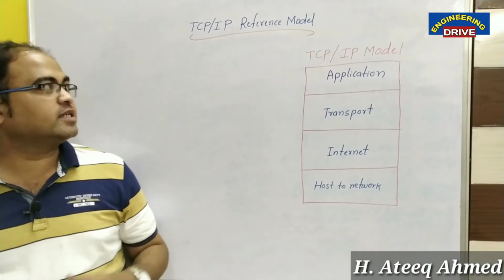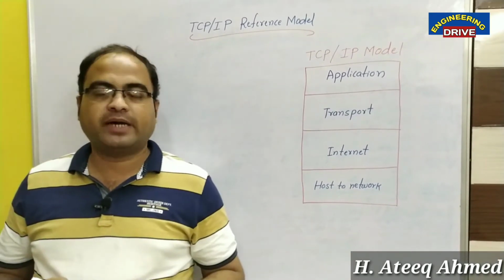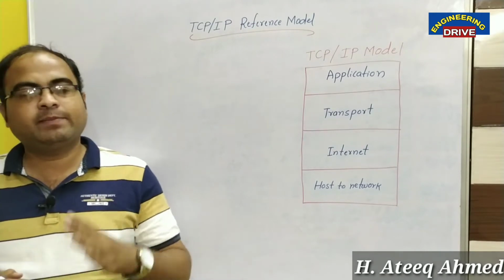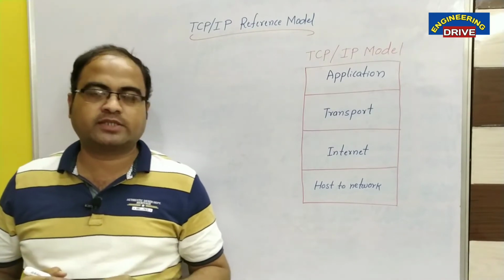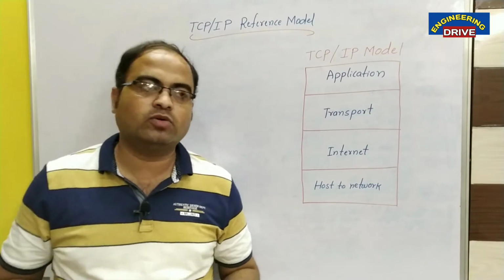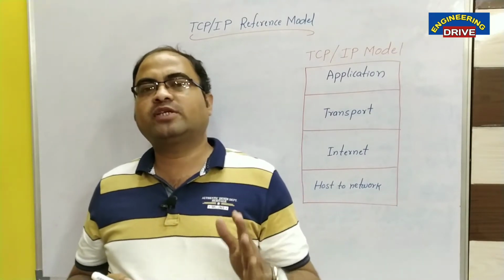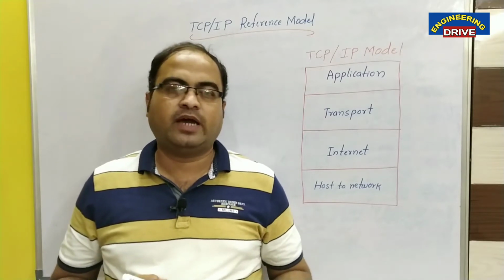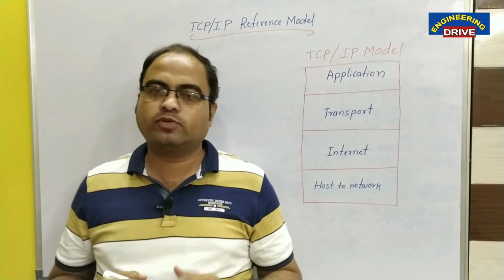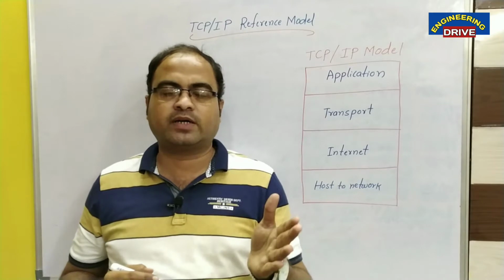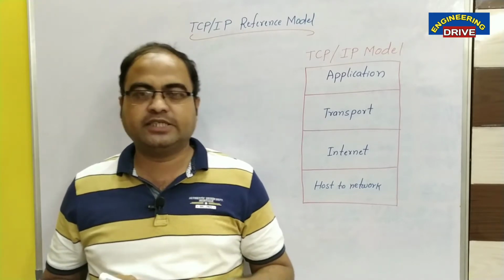Today I am going to discuss the TCP/IP reference model. In my previous part of computer networks, I discussed the OSI reference model. In the OSI reference model, we have 7 layers, and I explained each and every one of those 7 layers, how they work and how they communicate with each other.